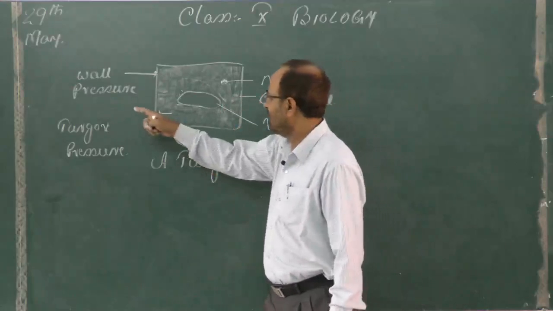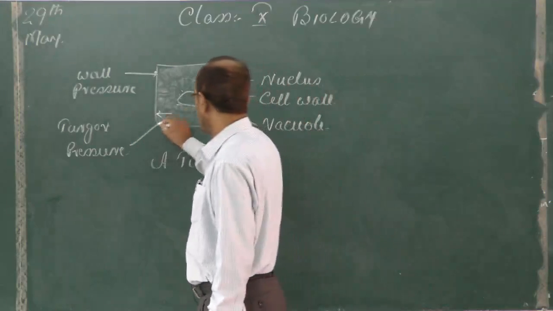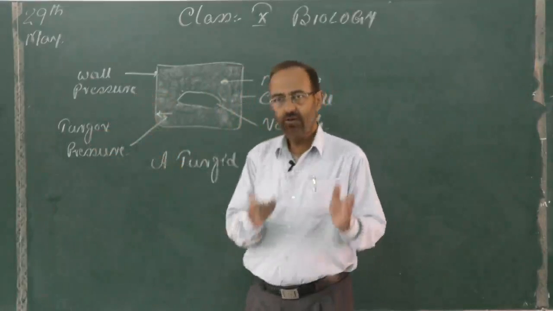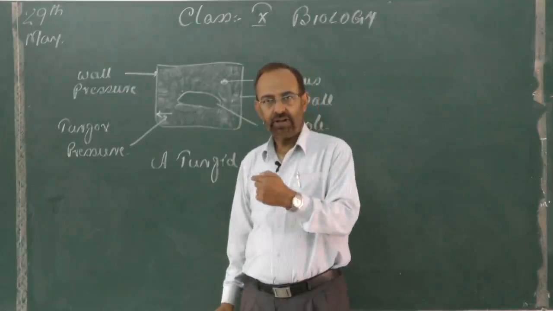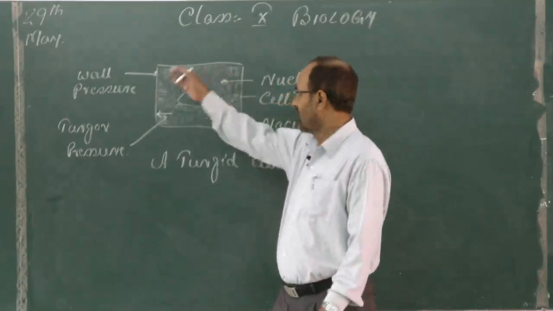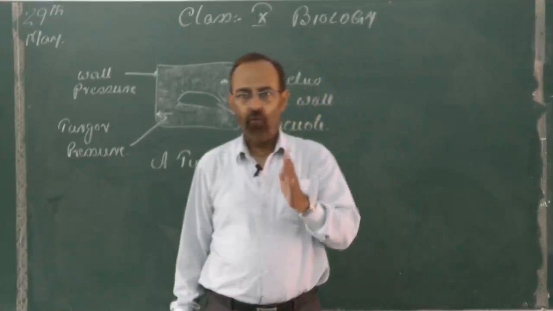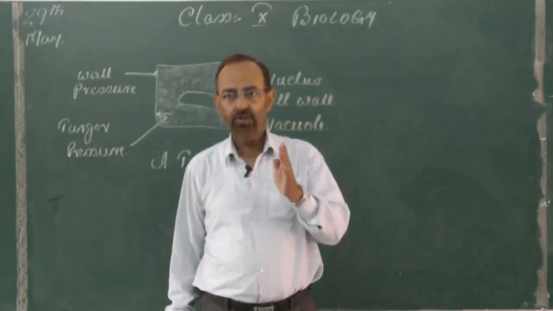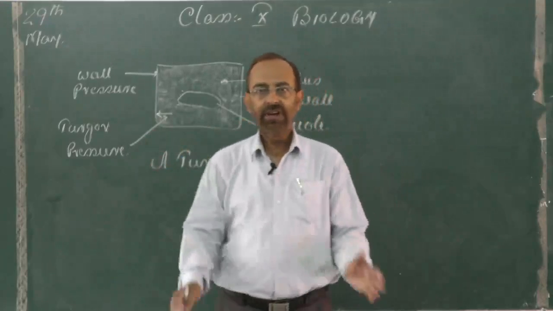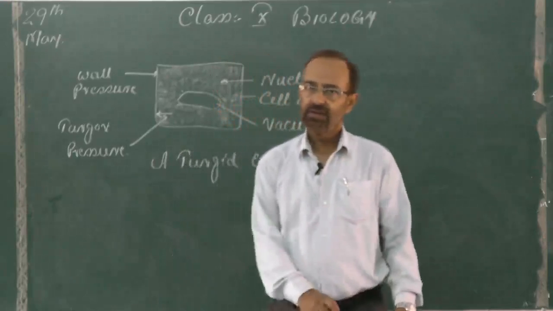So, this rigid cell wall applies an equal and opposing pressure onto the protoplasm of the turgid cell. So, it acts in the opposite direction as compared to turgor pressure. Turgor pressure acts in the outward direction, whereas wall pressure is an opposing pressure which acts in the inward direction. These two pressures are just balanced by each other to maintain the shape of the cell. So, wall pressure is a mechanical force applied by the cell wall of the living cell to oppose the turgor pressure and thereby prevent the bursting of the cell and help in maintaining the shape of the cell.